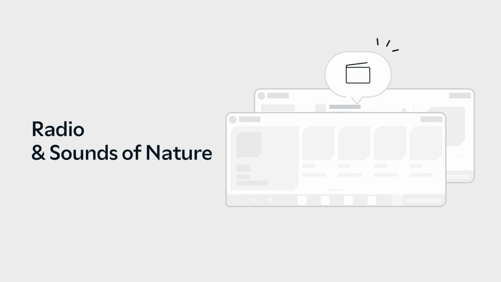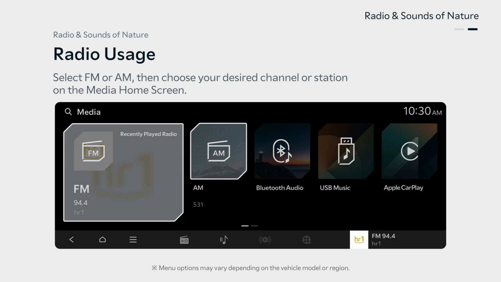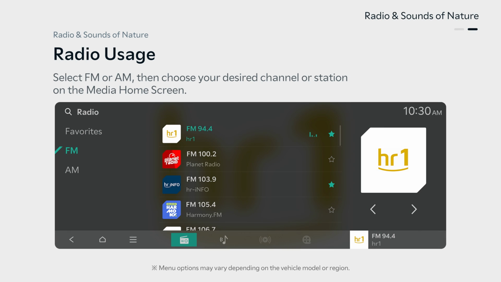Radio and sounds of nature. To listen to the radio, go to the media home screen and select FM, AM, or another band if available. Next, select the desired station or channel you want to listen to.